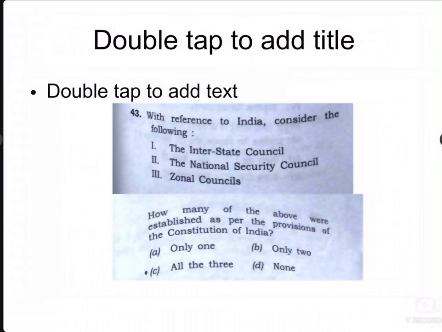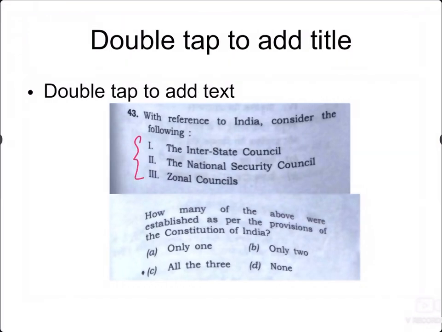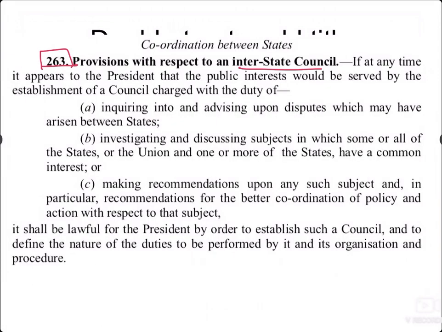The next question is, with reference to India, we have to consider these three councils and see which is established by the Constitution of India: the Interstate Council, the National Security Council, and the Zonal Council. The only one mentioned in the Constitution is the Interstate Council, under Article 263, which is about the distribution of powers between the Union and the states. That article gives a provision for the interstate council. But what happens to the National Security Council and the zonal councils?